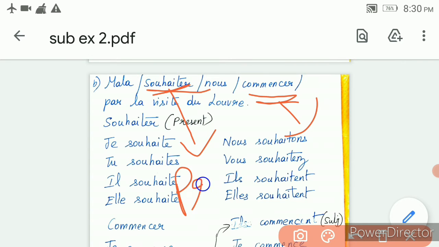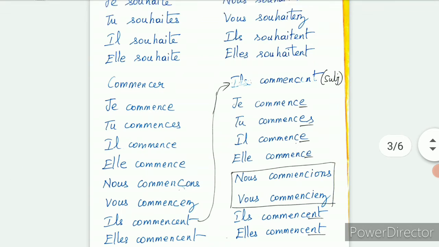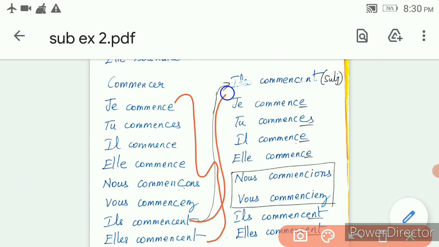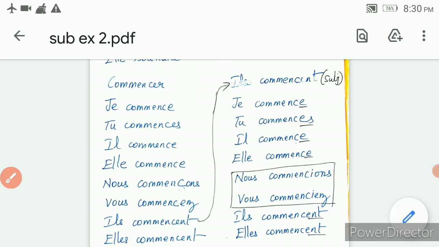So as I told you, first verb you write it in present tense. Commencer is the second verb, so you have to write this in subjunctive. Here I have written the present tense conjugation for souhaite, and then the present tense conjugation of commencer. Of that I have taken ILS. So remove ENT at the last, add these endings, and for nous and vous alone you have to write the imparfait conjugation. The same I have done.